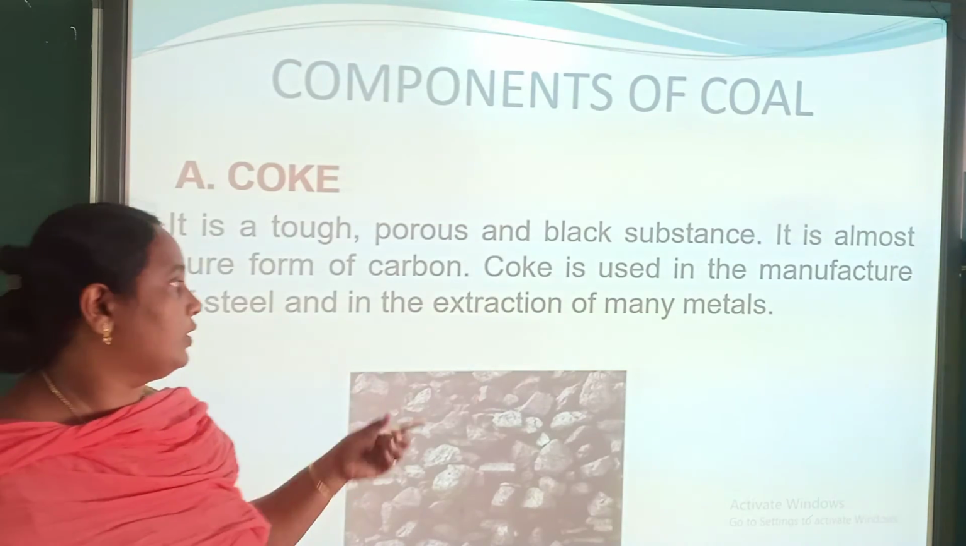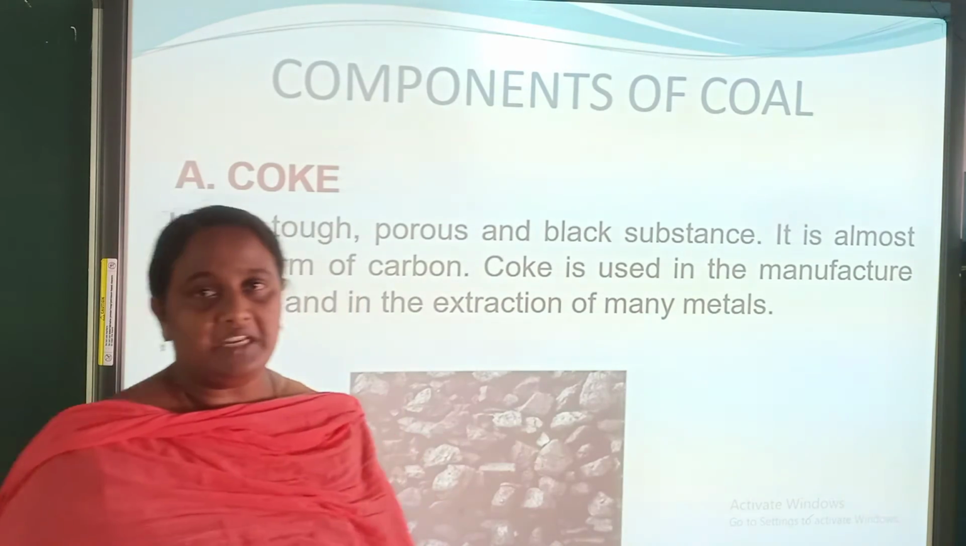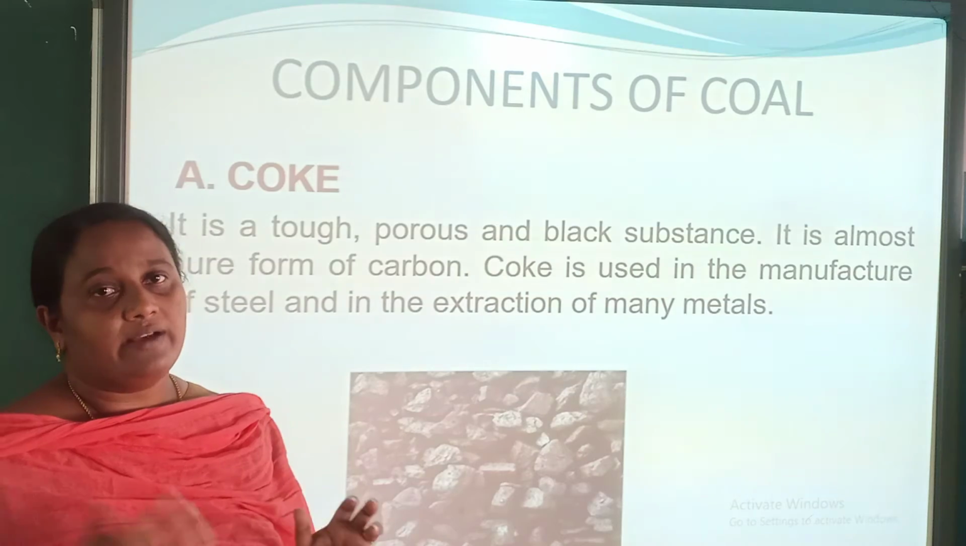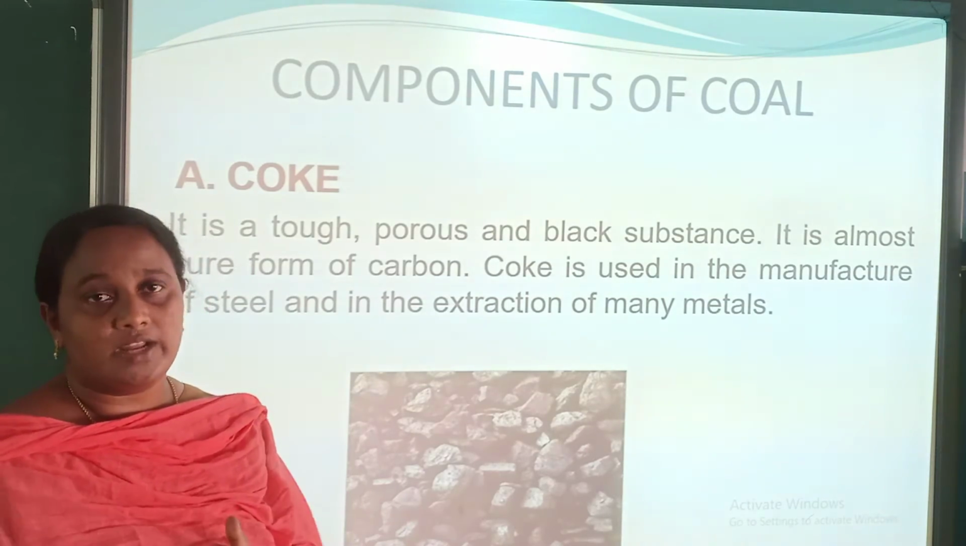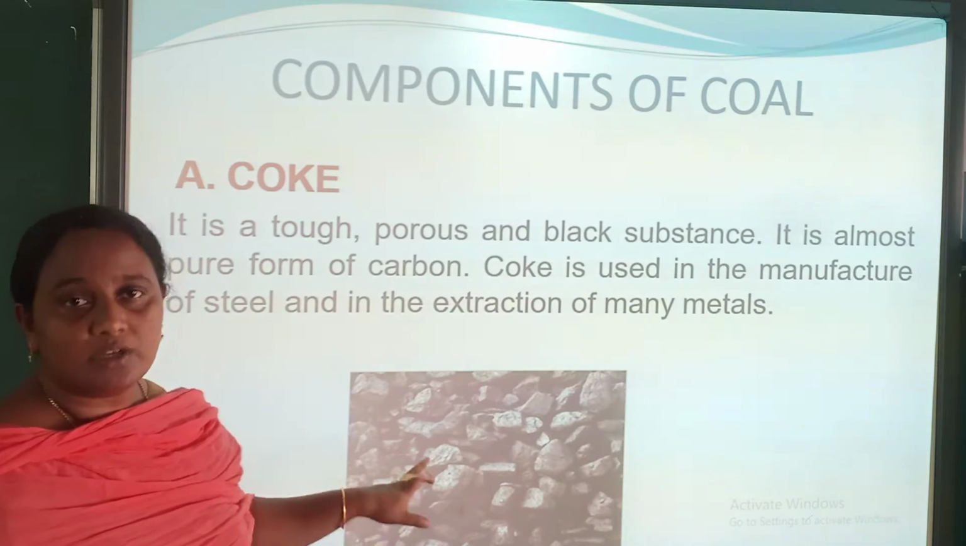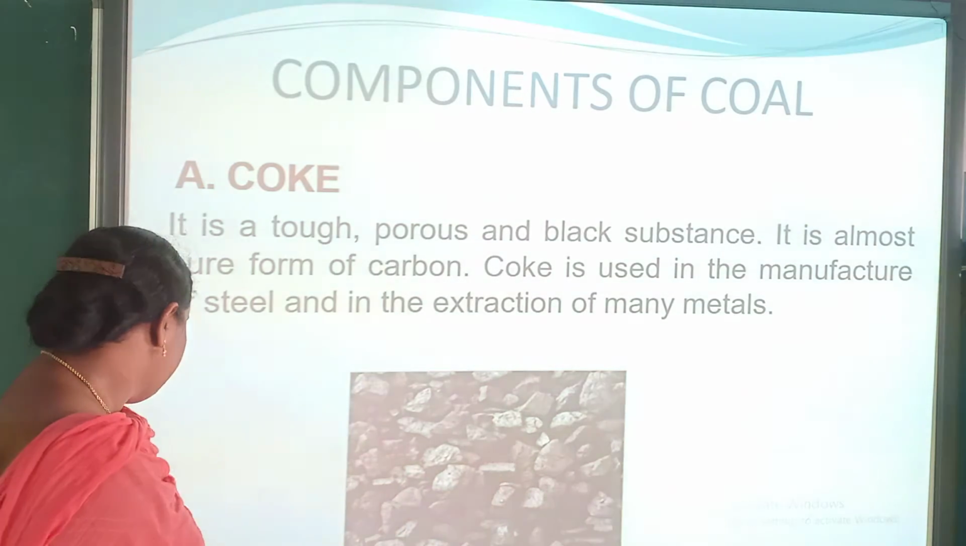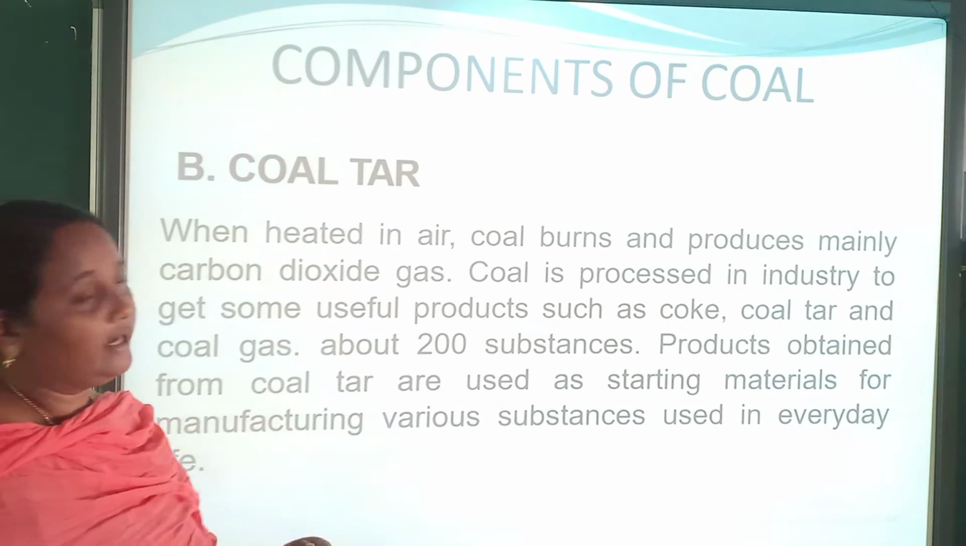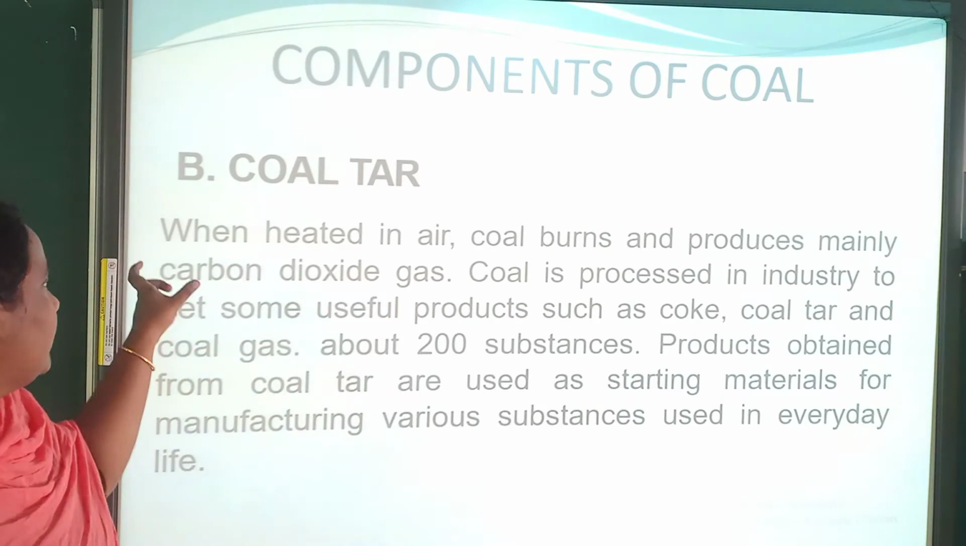So coal is important, and also in the extraction of many metals. Extraction, you have studied the displacement reaction and all. For the purpose of extracting metals, coke is used. Then coal tar. What is coal tar?